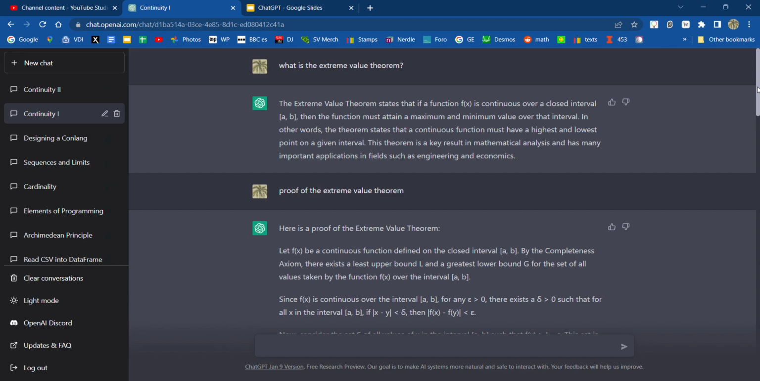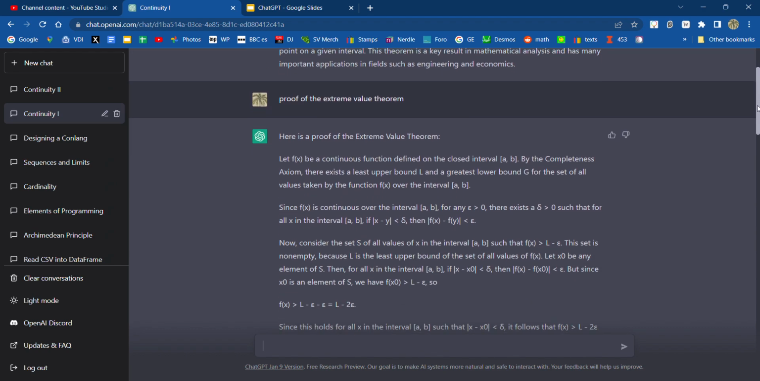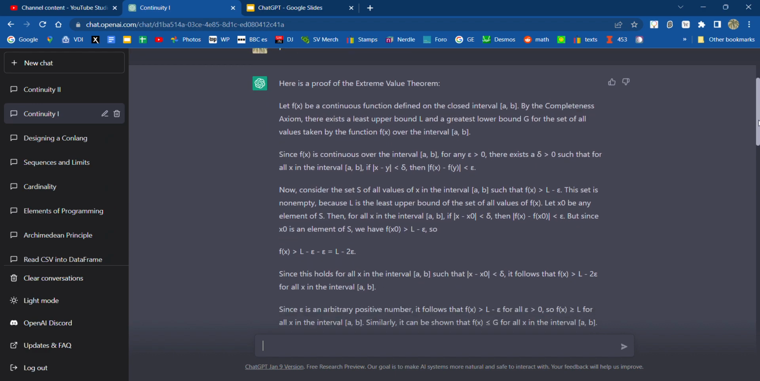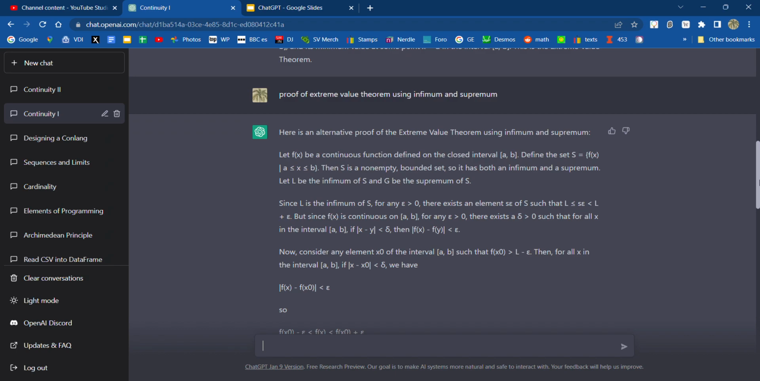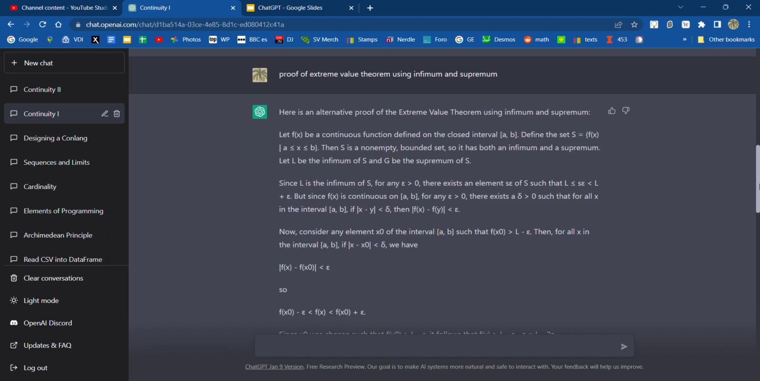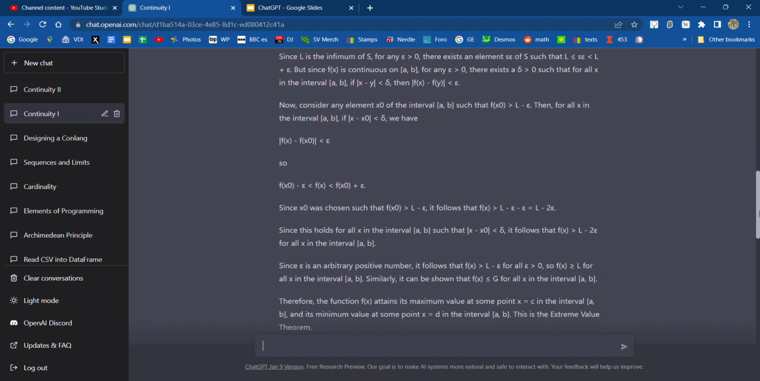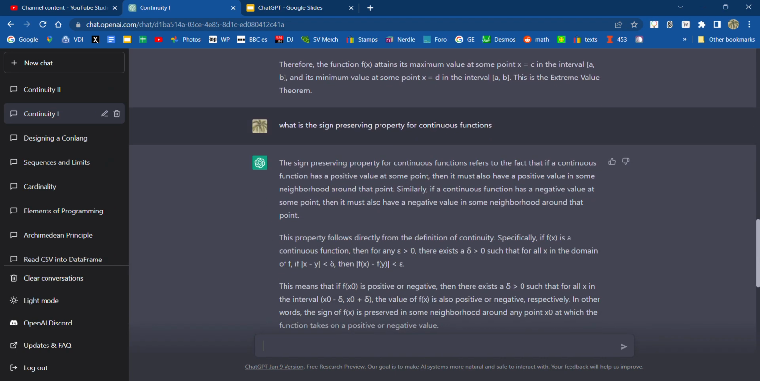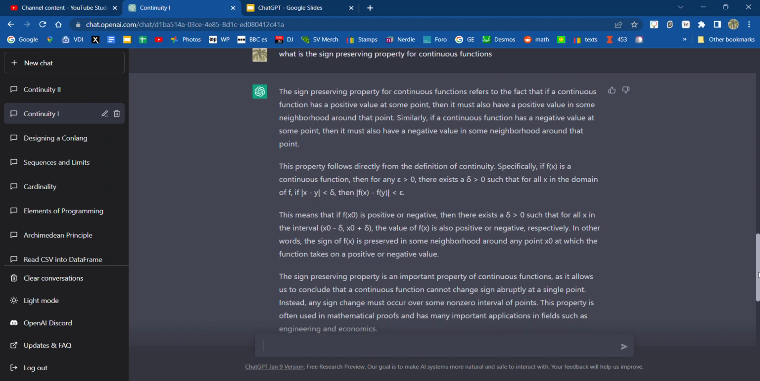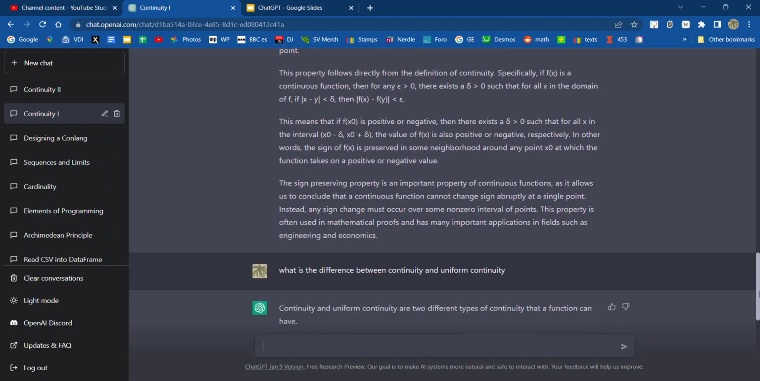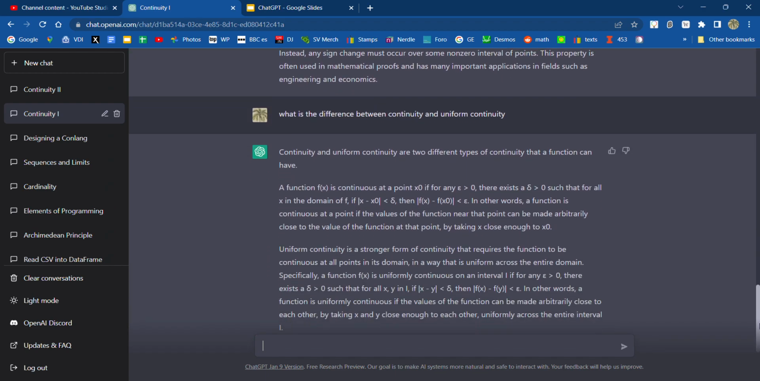So I was reading about the extreme value theorem. I asked it for a proof of it. It's pretty good. Then I asked for a proof of the extreme value theorem using infimum and supremum. That was also helpful. Then I asked it for the sign preserving property. Gave me some good results. And again, I've worked this as I'm learning the material.